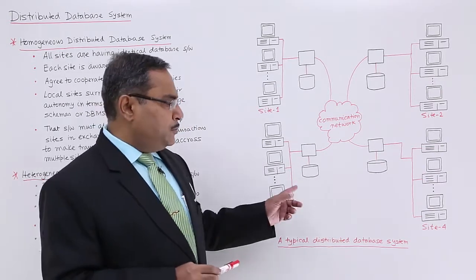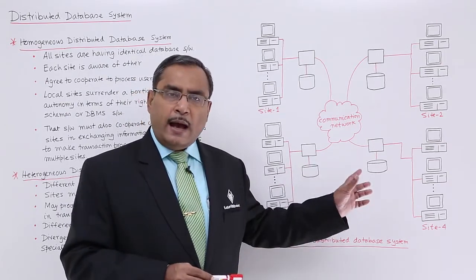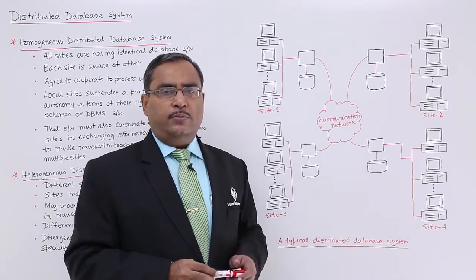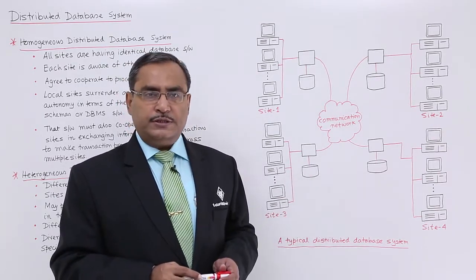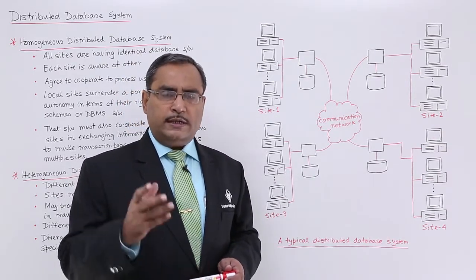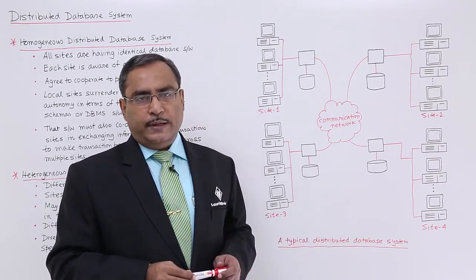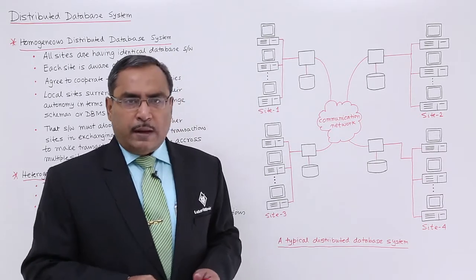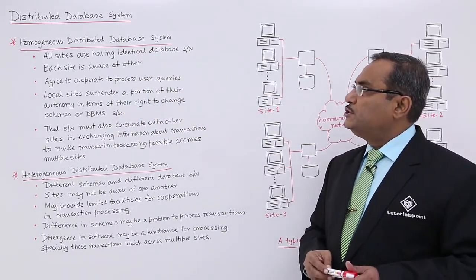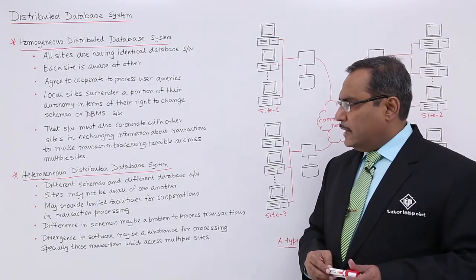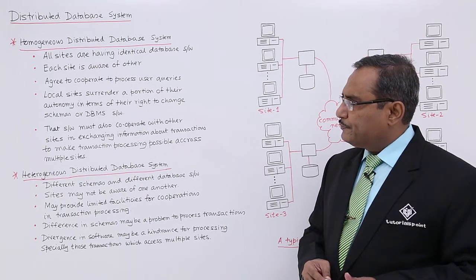And in case of distributed database, all these sites, the respective databases will have their local rights, and that is also important as one of the features. In the next video also we will be discussing other features and advantages of distributed database. This distributed database can be mainly divided into 2 categories. One is the homogeneous distributed database system, and another one is the heterogeneous distributed database system.